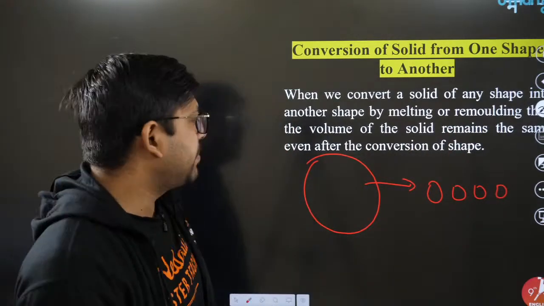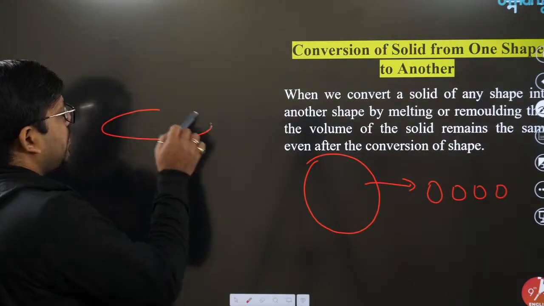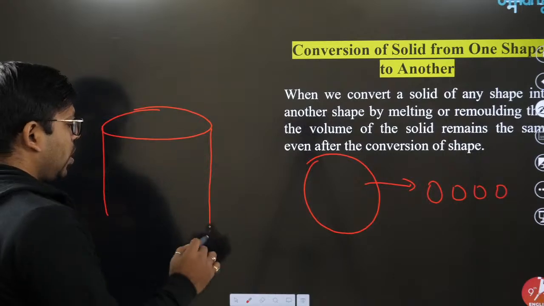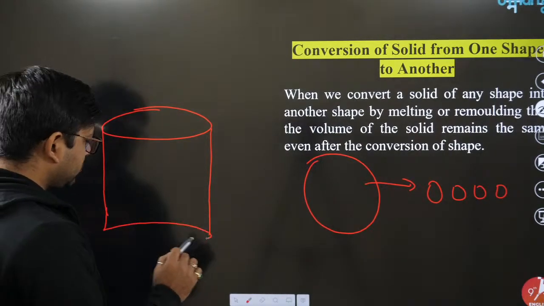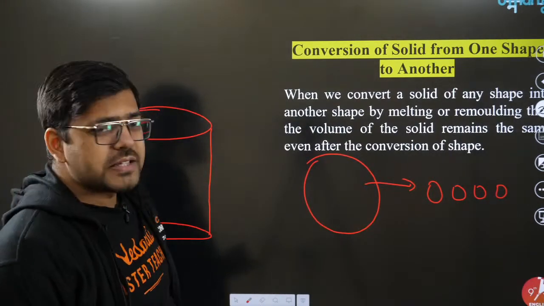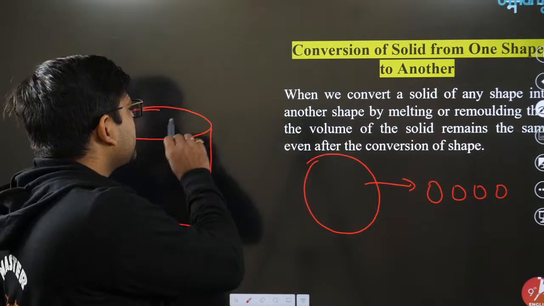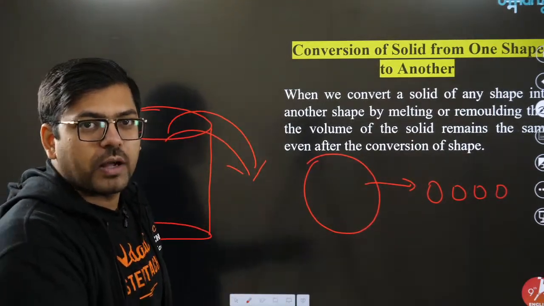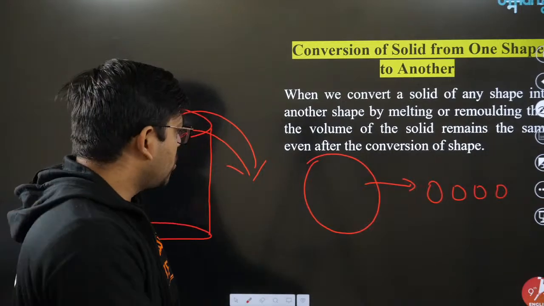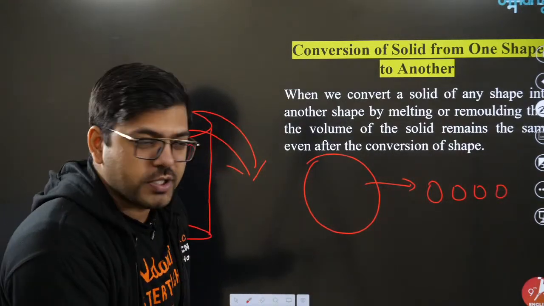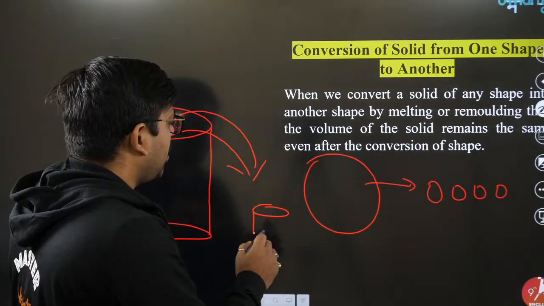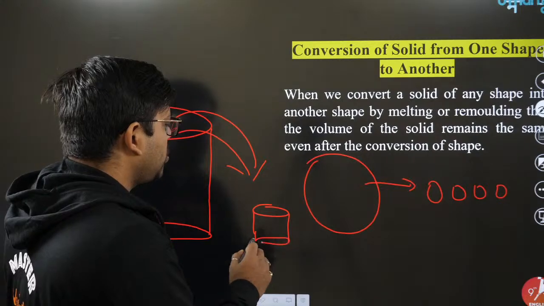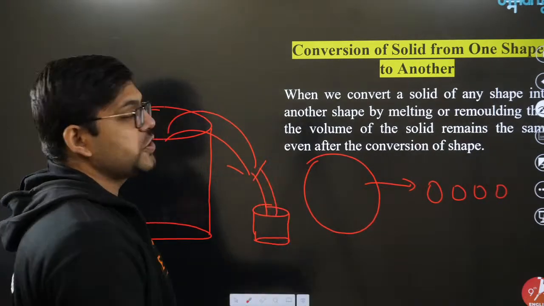Or say, for example, from a big cylinder, which is filled with juice, you have to serve the people who have come to the party. So from this you have to serve the juice, and you have got small cylinders. So how many glasses would you be able to fill?